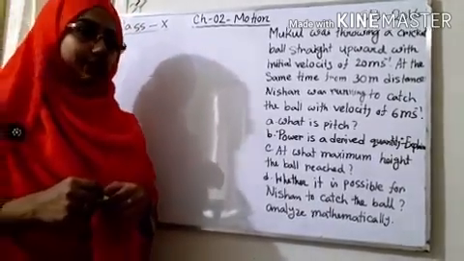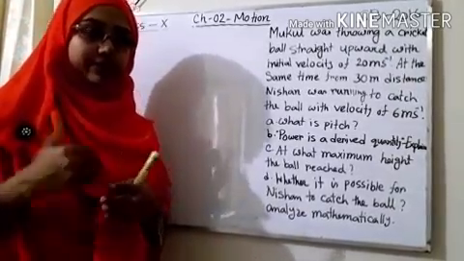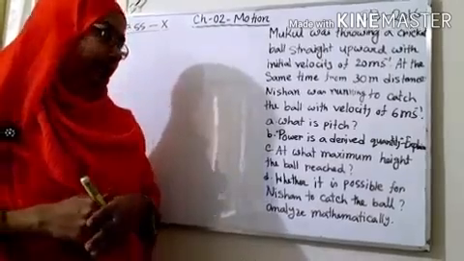In that way we can say that power is a derived quantity. We have to explain this. After giving the definition of the derived quantity, we have to explain the power in that way.